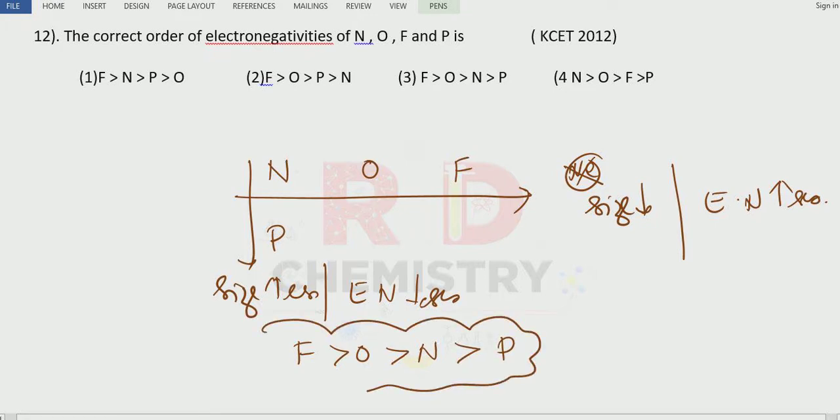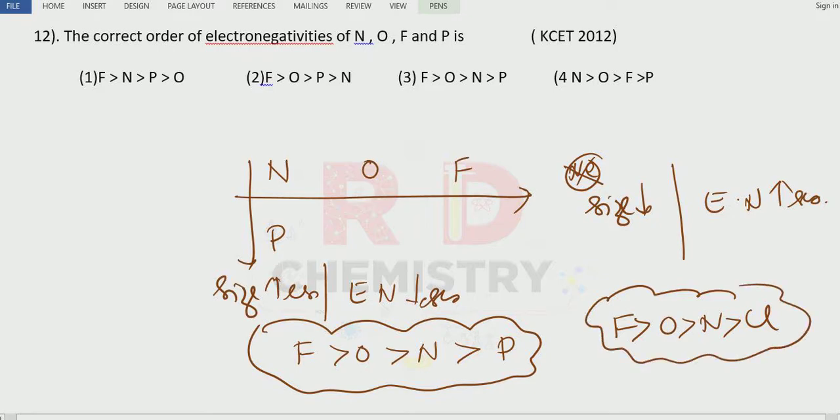If they ask you what are the first 4 most electronegative elements in the periodic table, remember "phone call": fluorine, oxygen, nitrogen, chlorine. Clear? So what is the option number here? Option number 3 here. The third one is the answer.